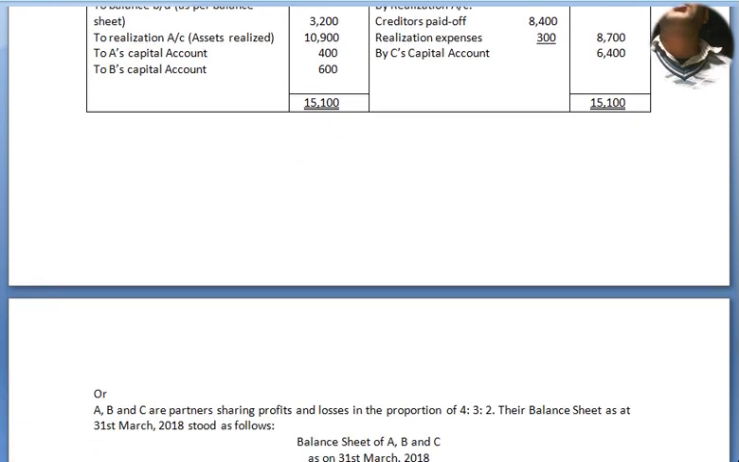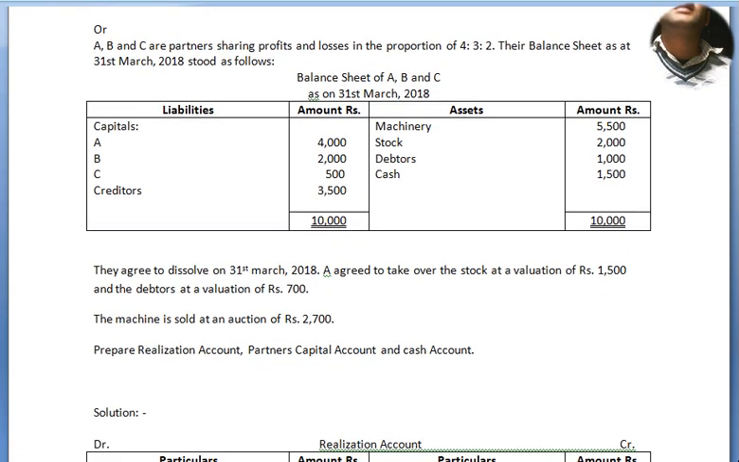Now we move to our next question, again on dissolution, that is a firm going to close down. A, B and C are partners sharing profits and losses in the proportion of 4:3:2. Their balance sheet as at 31st March 2018 stood as follows. Balance sheet of A, B and C as on 31st March 2018. Liabilities, amount, assets, amount. Here we got the capitals of A, B, C 4,000, 2,000 and 500, and the creditors amount is 3,500. On the asset side, machinery 5,500, stock is 2,000, debtors is 1,000 and cash is 1,500. Both side totaling is 10,000, 10,000.